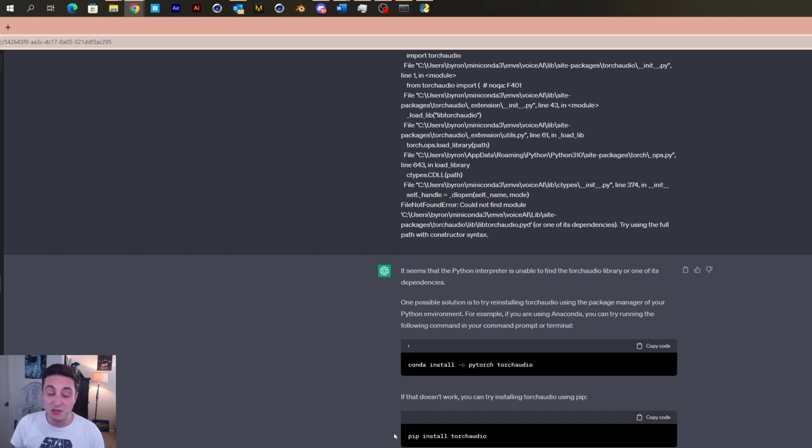And then you try these solutions, and if this doesn't work, you just tell it, hey, this didn't work. And it will try a different workaround, or give you even more context. Don't forget that if at any point you get lost or have issues you don't know how to resolve, apart from most of these tools having big communities online and Discord servers where you can ask questions, if you need a quick solution, you can just try ChatGPT, and most of the time it will help you through it.